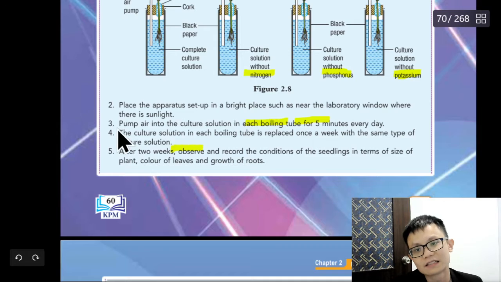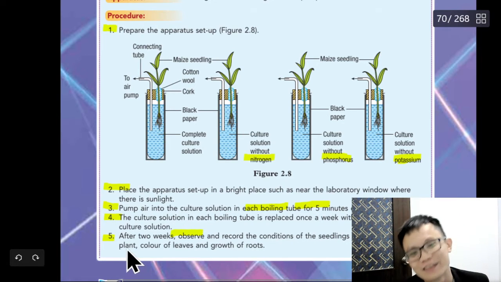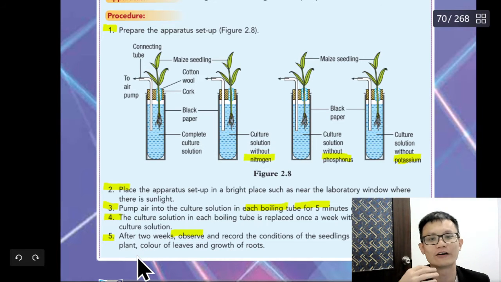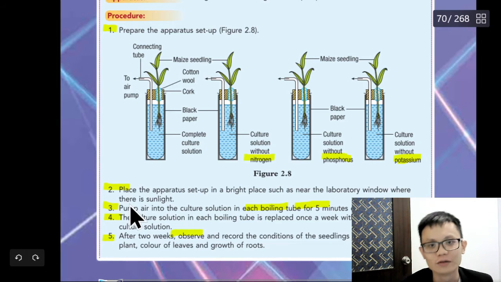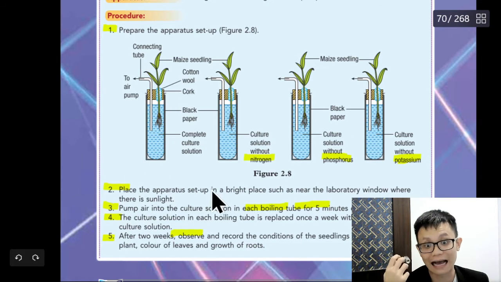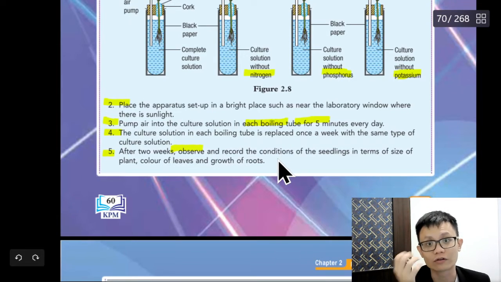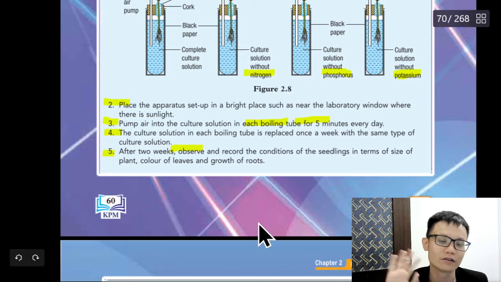You cannot memorize. The problem with some students is that they like to memorize this. Memorizing doesn't work. You know why? Because if you read Pelangi, they will have their own words of writing the experiment. You read Sasbadi, they've got their own. But you read Jerde, you read the textbook, everyone will have their own idea. So you need to use your own idea. Don't think that if I use my own idea, I will get it wrong. No, you won't get it wrong.